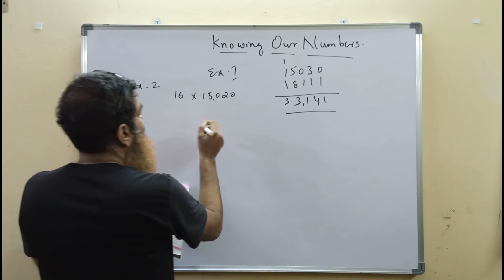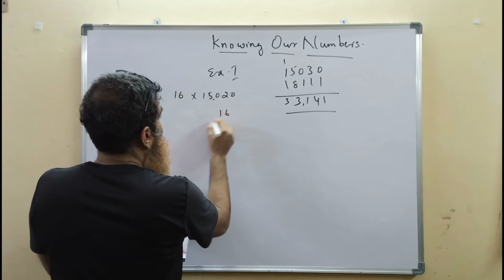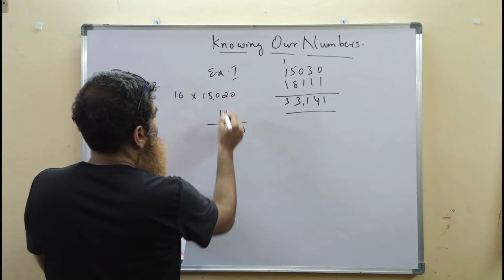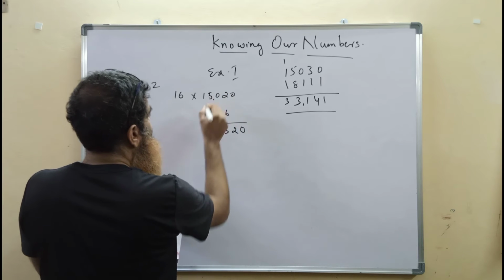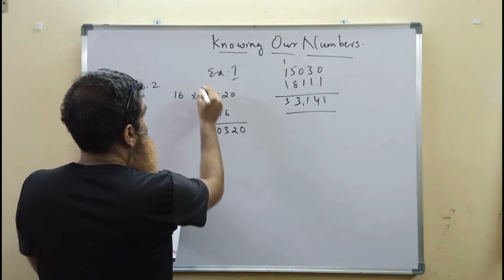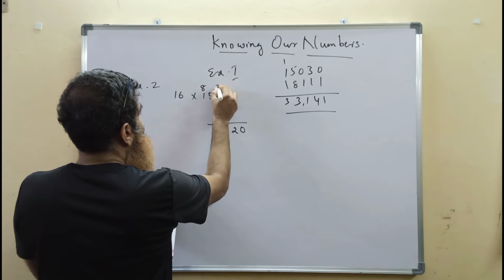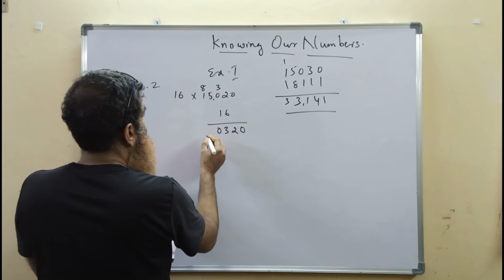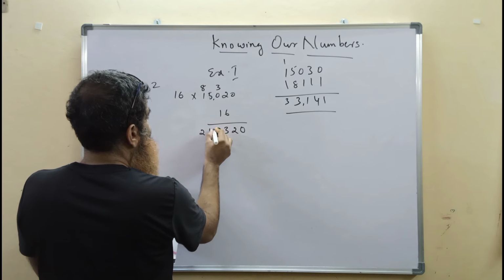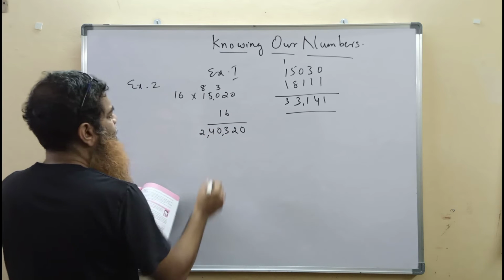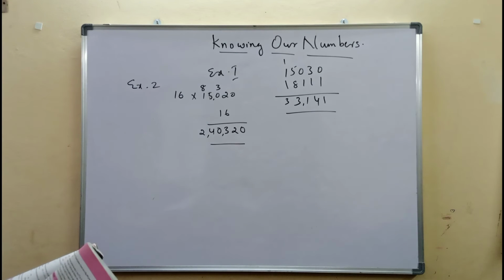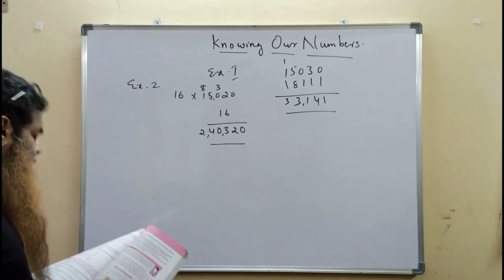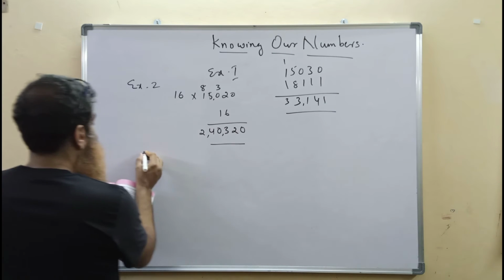That is 16 multiplied by 15,020. 16 zeros are 0, 16 twos are 32, 2 carry 3, 3 here, 16 fives are 80, 0 carry 8, 16 ones is 16, 16 plus 8, 24. It is 2,40,320 pages are printed every day. So every day 2,40,320 pages are printed.